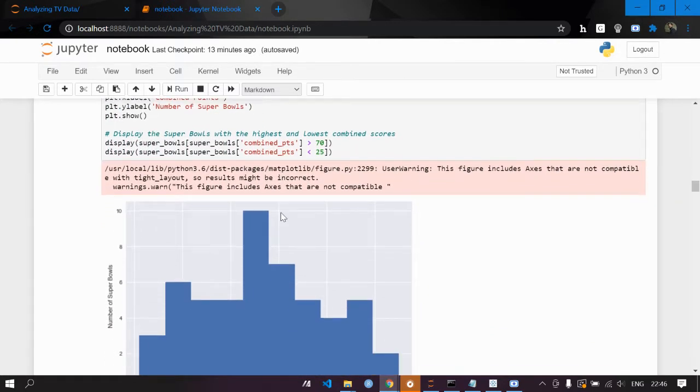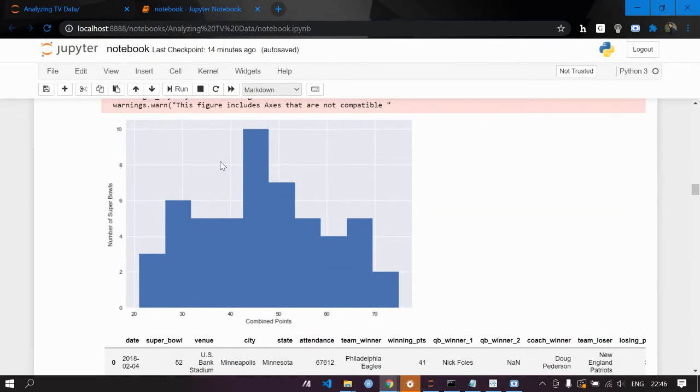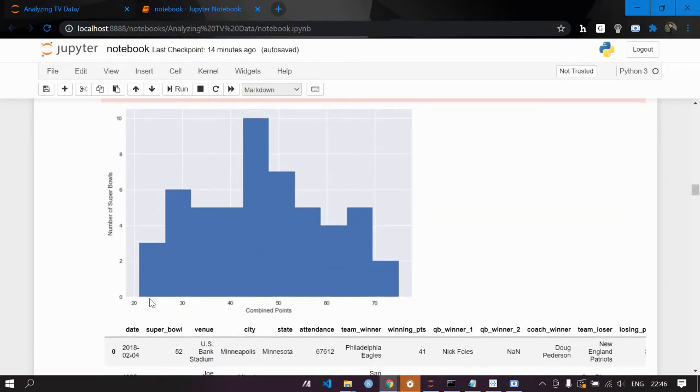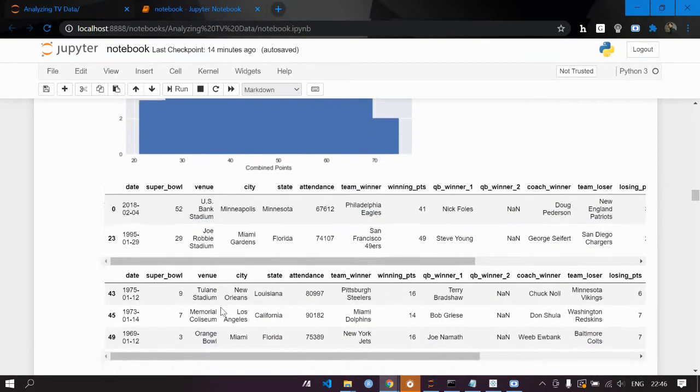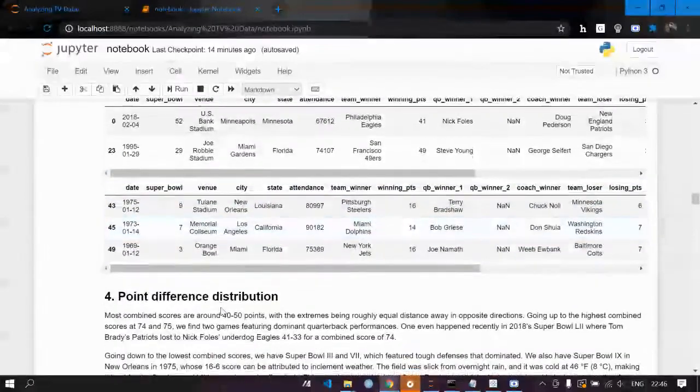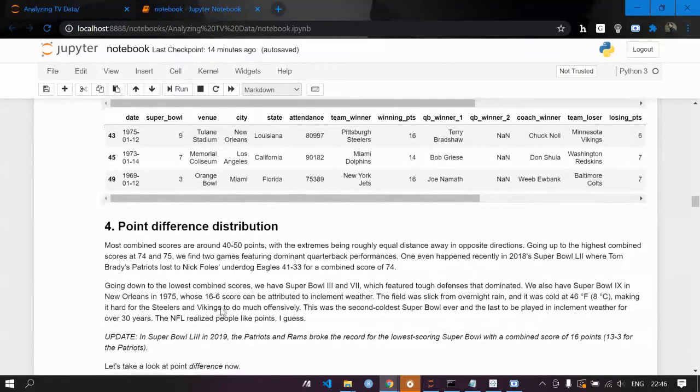When you display this, you will get this type of histogram where you can see the number of Super Bowls per combined points. And this is the table for the same values.